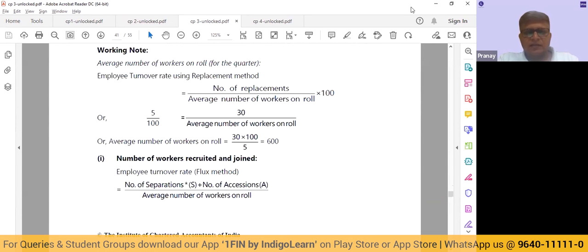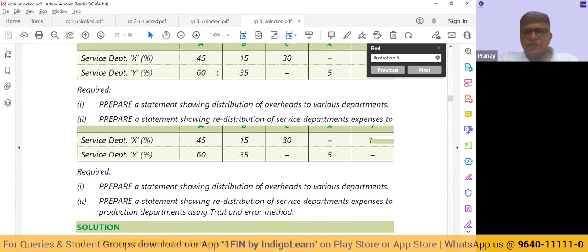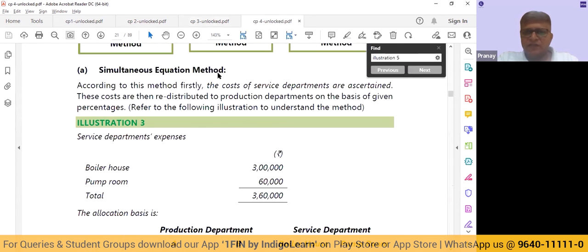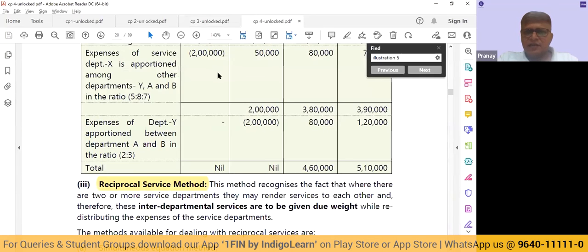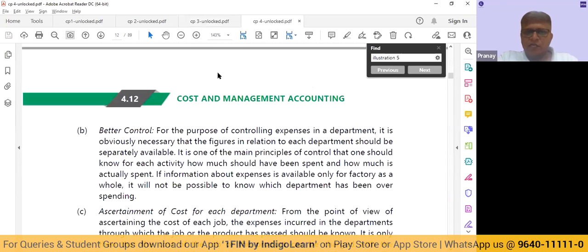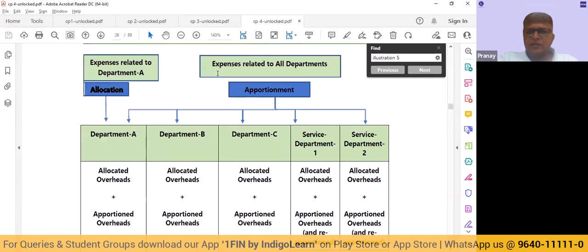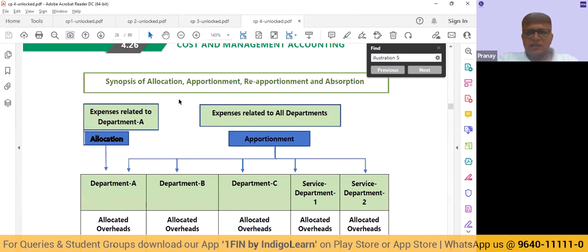Then the last chapter is your overheads, which in a way we have discussed while addressing doubts of one of the students. And I will again quickly go back to that particular illustration, that particular description. So in this entire overhead chapter, what we are going to do is we are going to deal with indirect material, indirect expenses, indirect labor. Whatever is not direct, it forms part of our overhead.